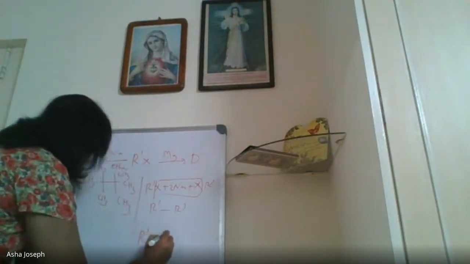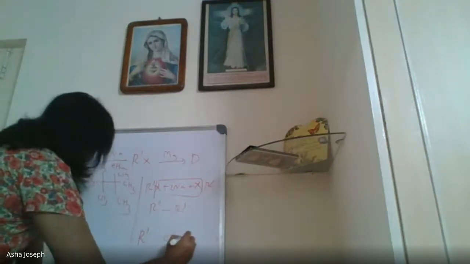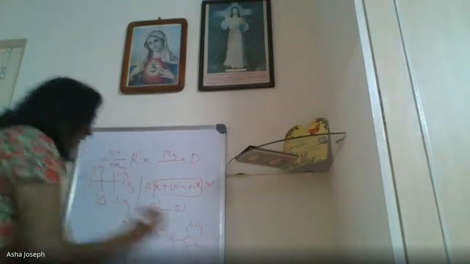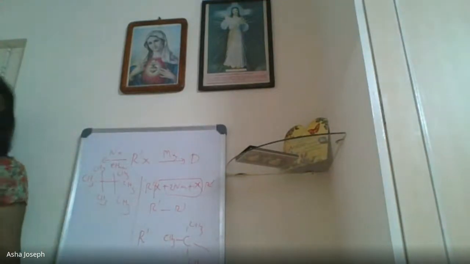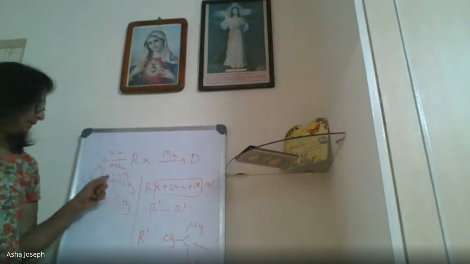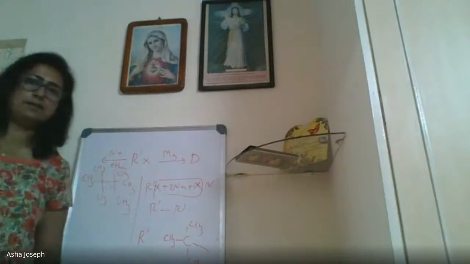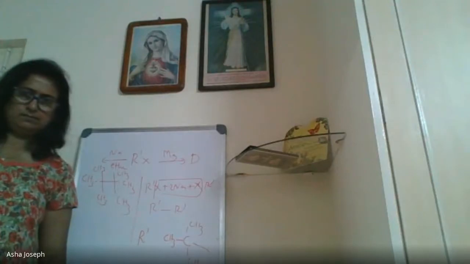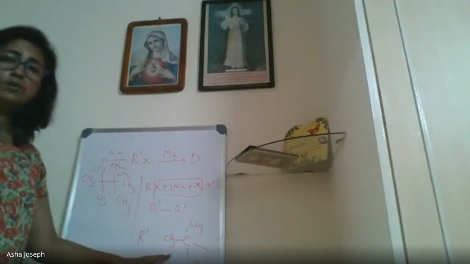R dash is CH3, C, CH3, CH3, this. This is R dash because this is the product formed by Wurtz reaction. Understood? Neopentane. So this you understood. We got R dash.